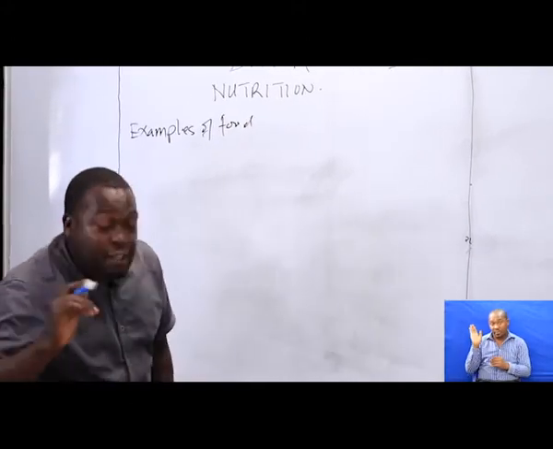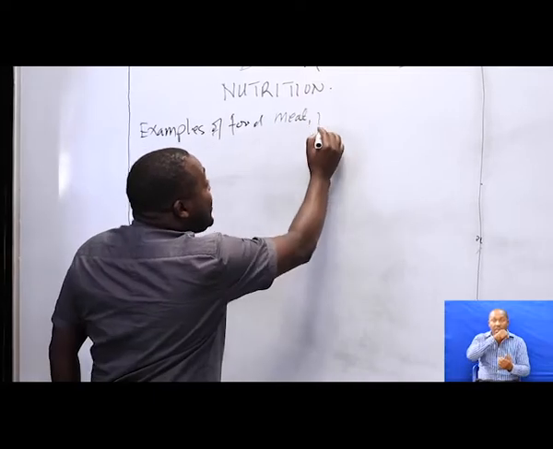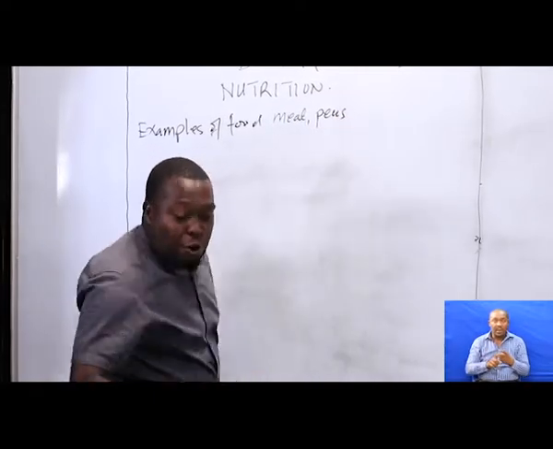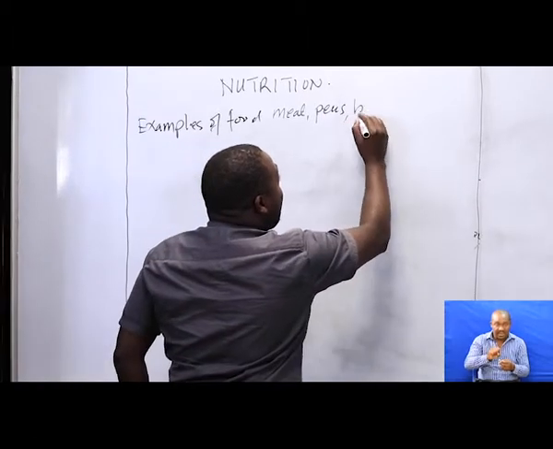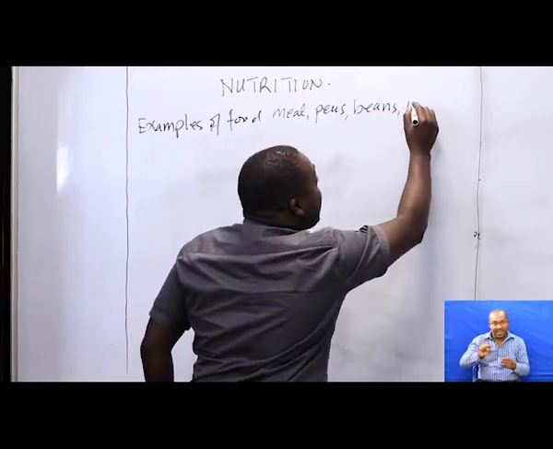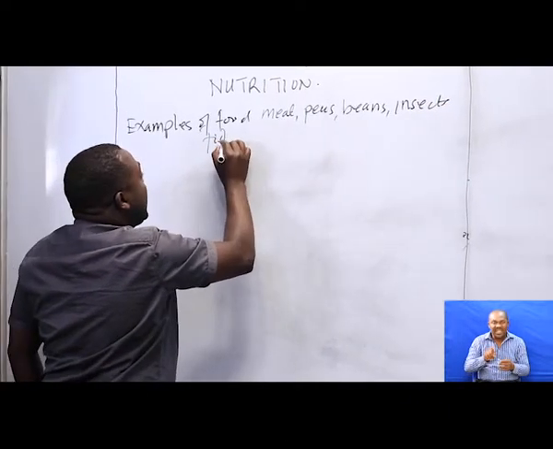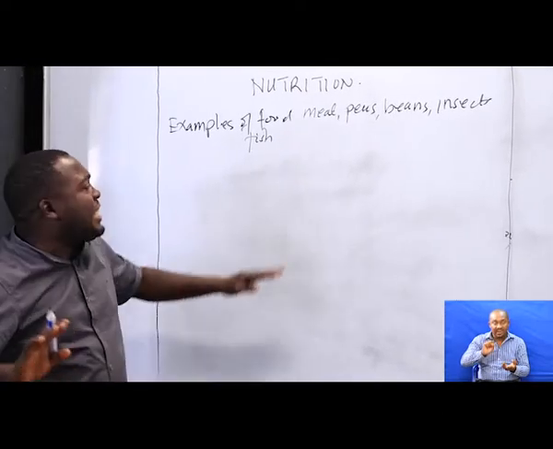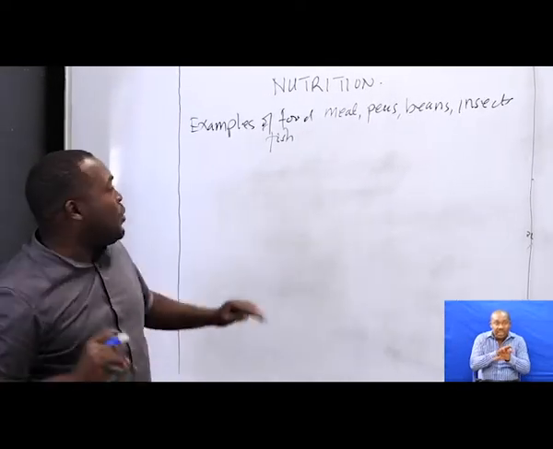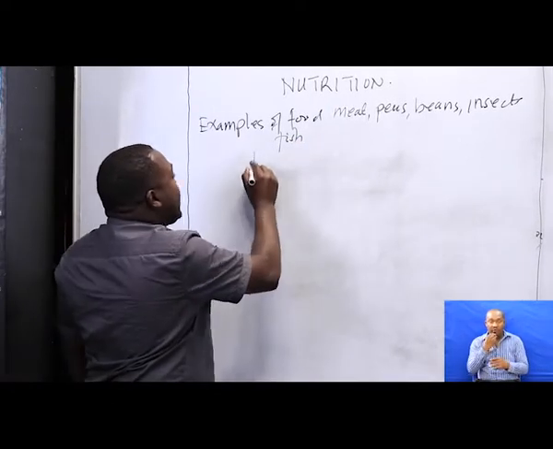Protein can be obtained from meat, from peas, from beans, as we saw here, from insects, fish, and so forth. So these are examples of food that can provide us with what? With proteins.